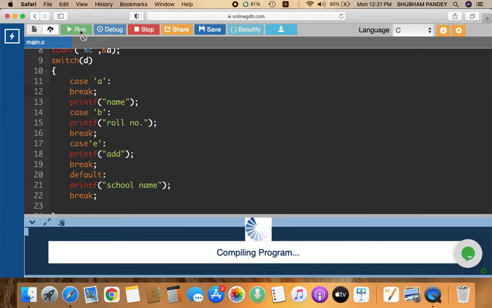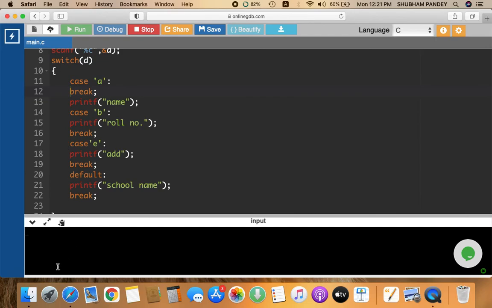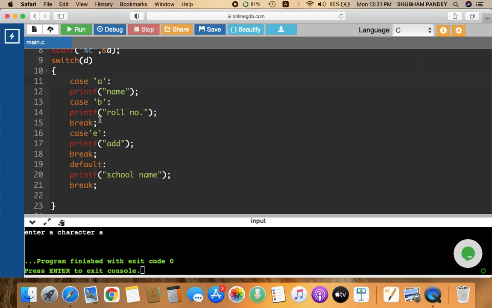You can see here I am running this code. Okay, it is going to ask for a character, so I am entering a small a, sorry, it's capital A, small a. Okay, so here no output is displayed because first break statement is executed and the compiler comes out of the loop.